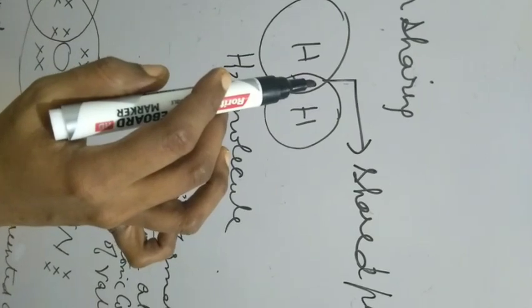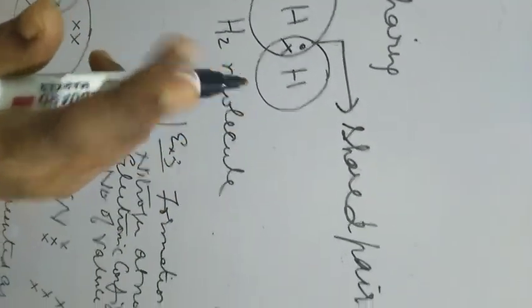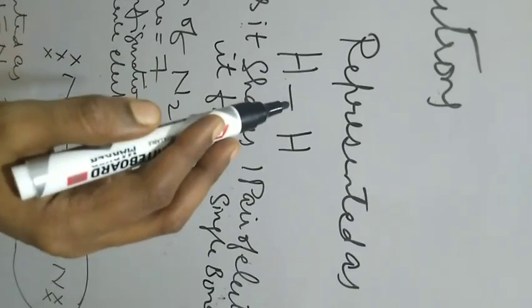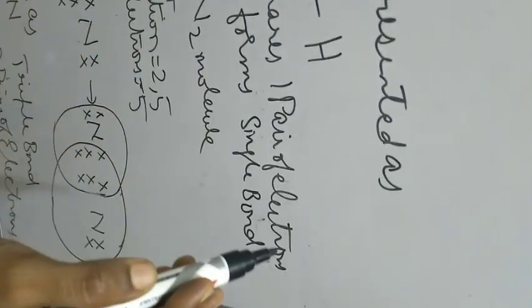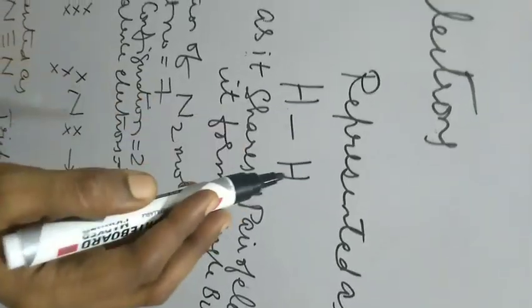How many electrons are shared? 1 and 2. Two electrons are shared, that means one pair of electrons is shared. So you represent this hydrogen molecule as H single dash H. As it shares only one pair of electrons, it forms a single bond. A single bond is represented by a single line between the two hydrogen atoms.